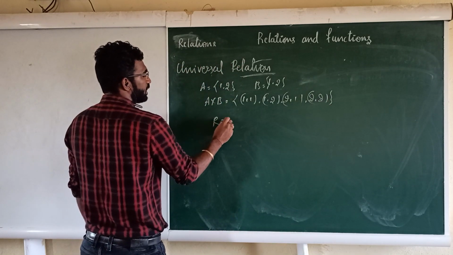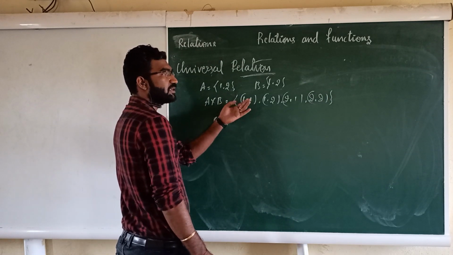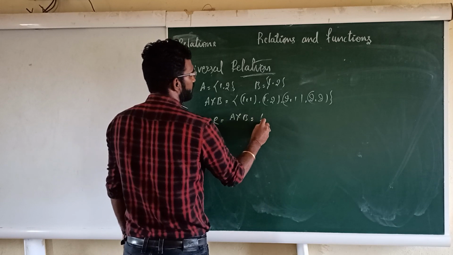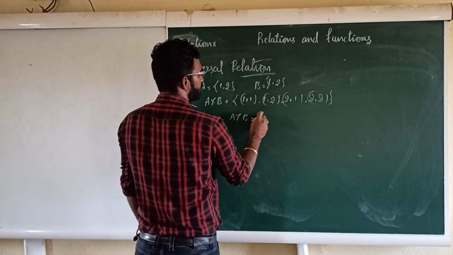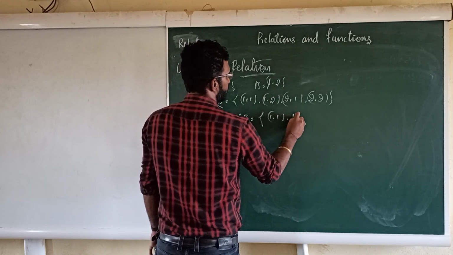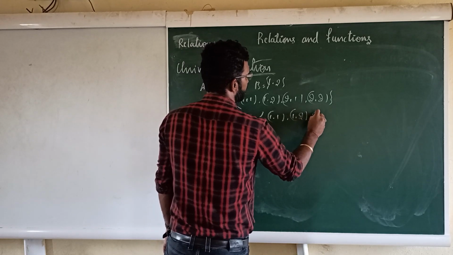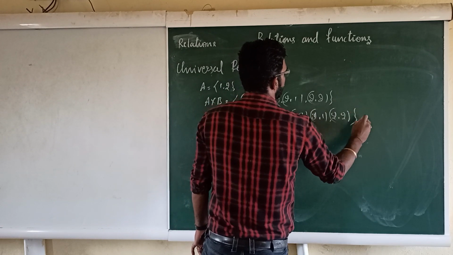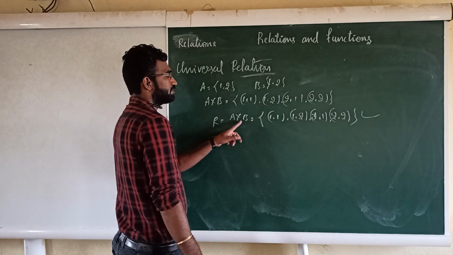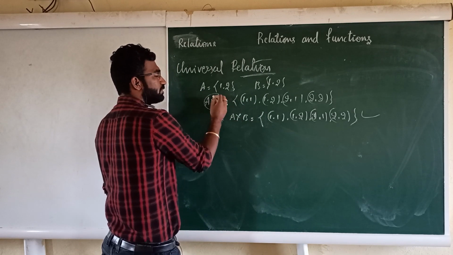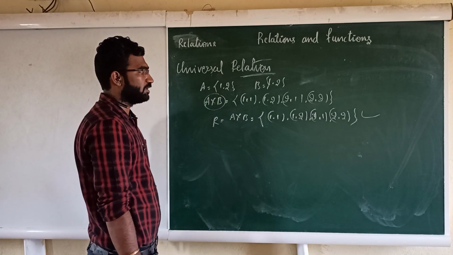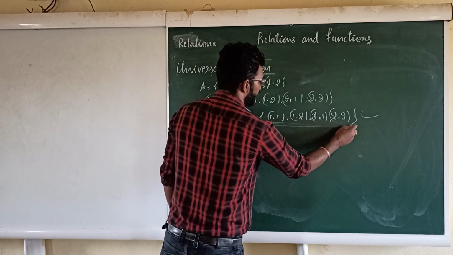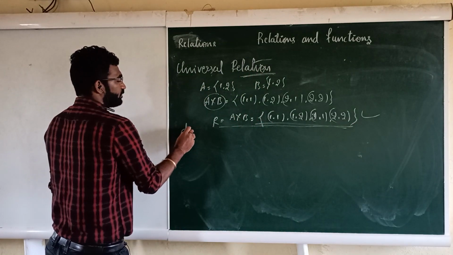If I write the relation R equals to all the elements which are present in A cross B, that is nothing but A cross B. Write all the elements: 1, 1; 1, 2; 2, 1; and 2, 2. So this relation is a subset of A cross B, and every set is a subset of itself, right? So in this case the relation is the universal relation. This is a particular example. Now we are going to define it.